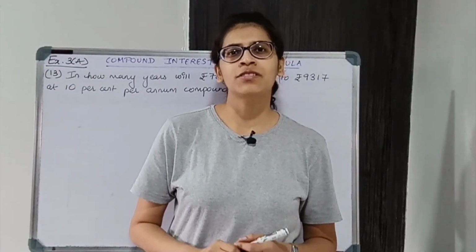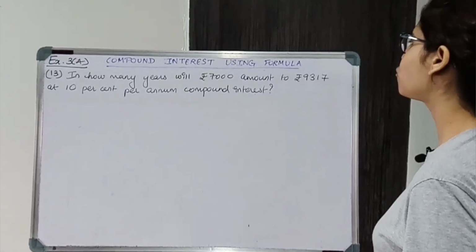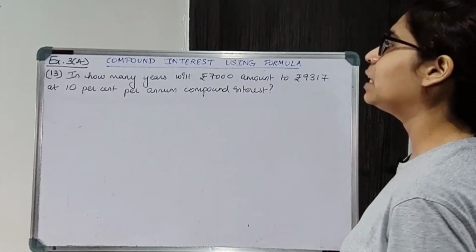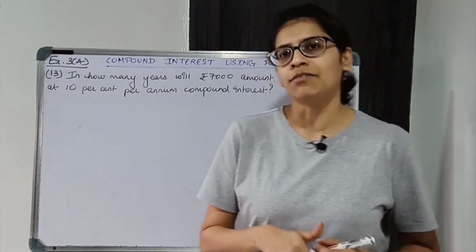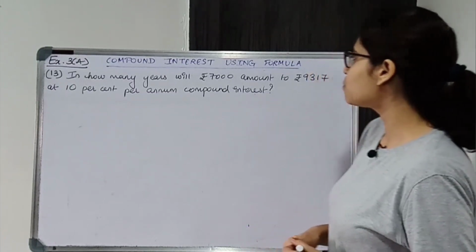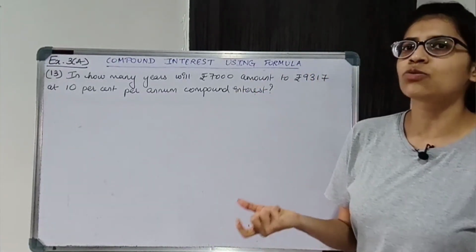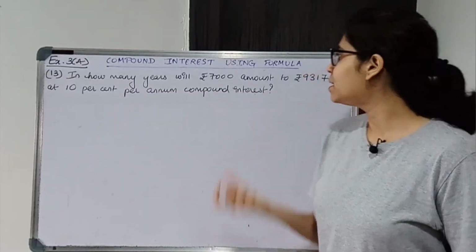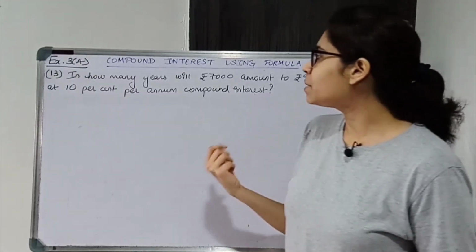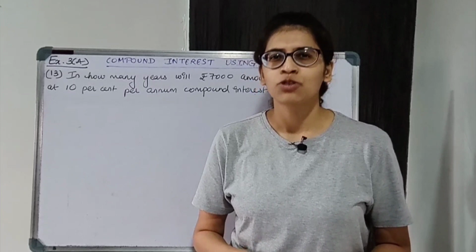Coming to next question. Question number 13. In how many years will rupees 7,000 amount to rupees 9317 at 10% per annum compound interest? In how many years? That is number of years we have to find. That is n we have to find. 7,000 is the amount invested, so principal is 7,000. It is amounting to, that is A is 9317 at 10% per annum compound interest, that is R is 10% per annum. So it's very easy.